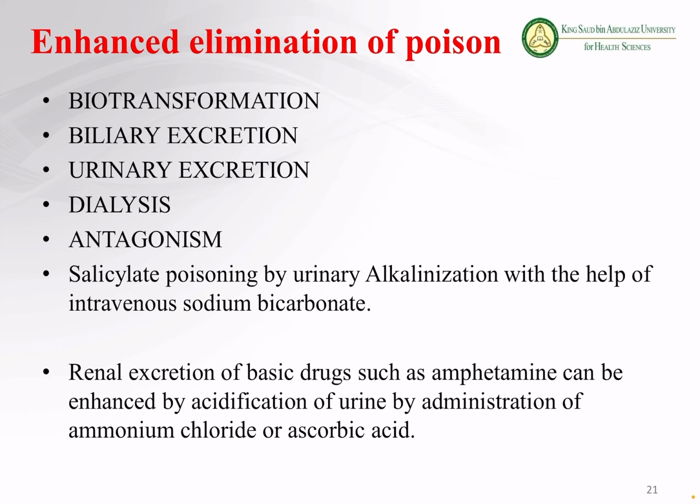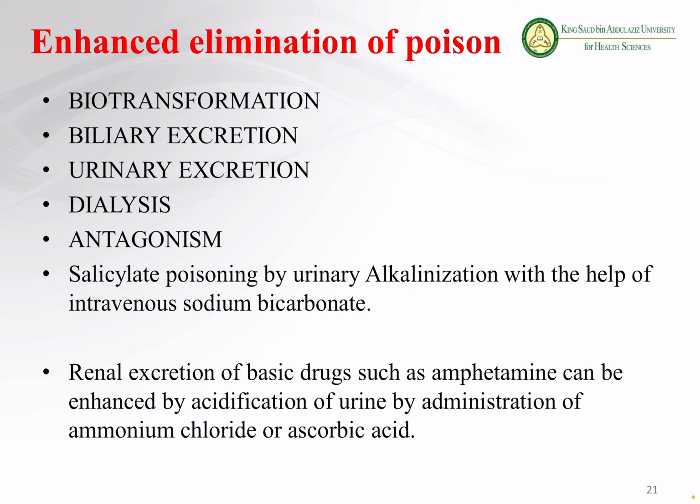And number four, the last one, is the antagonism. Antagonism, that is we discussed by giving the antidotes or by following the neutralization phenomenon. For example, salicylate. We discussed last time about aspirin in the phase 2 metabolism.